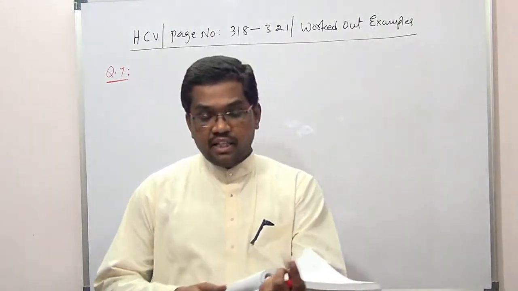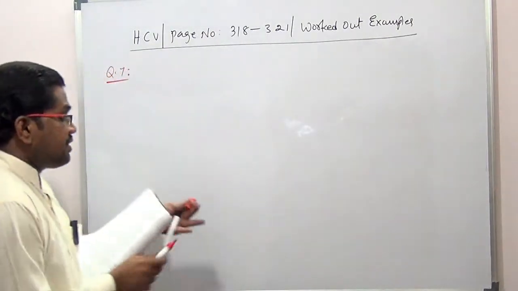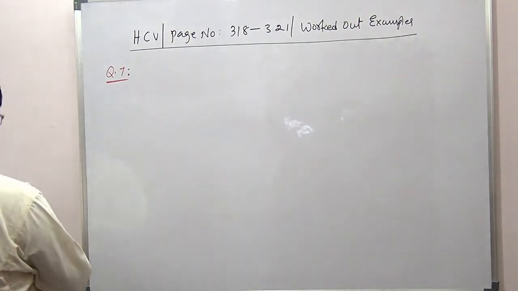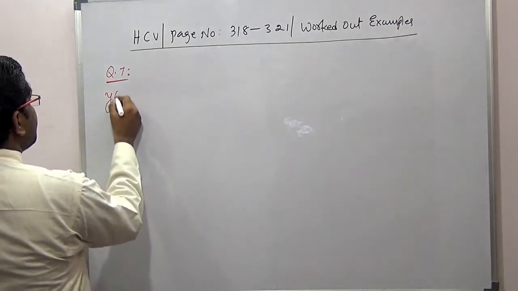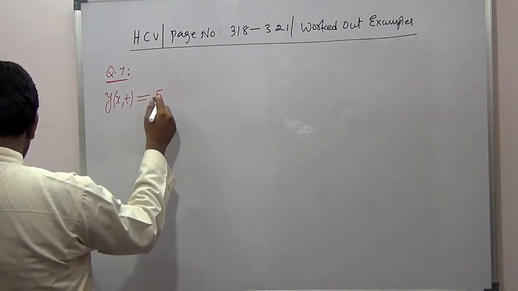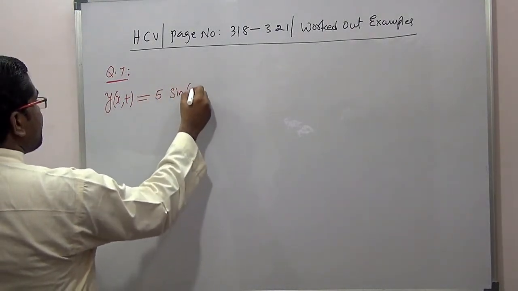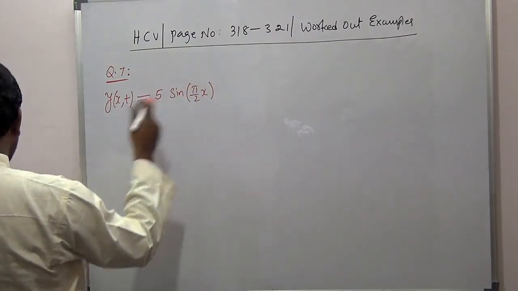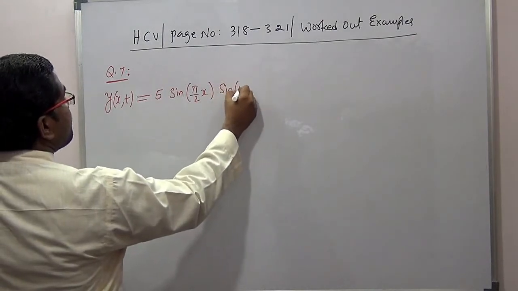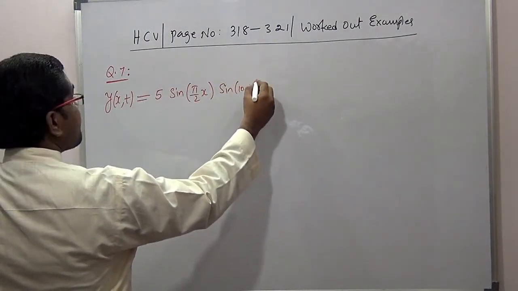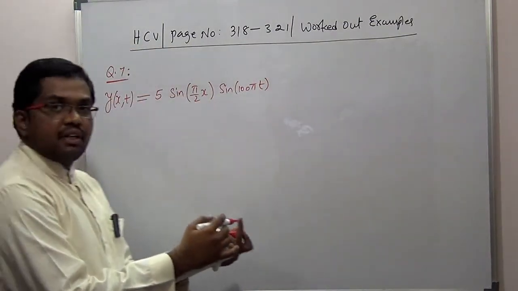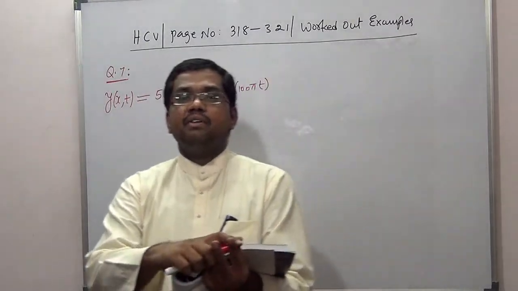So I will write what equation they have given. They have given the equation like this. So y as a function of x and t is equal to 5 into millimeters, it is given, sine of 1.57 which is equal to pi by 2 x, here it is centimeters given, and sine of 314, which is equal to 100 pi t. This is the equation they have given. Okay, a standing wave equation they have given, not a traveling wave equation. It is a standing wave equation they have given to us.